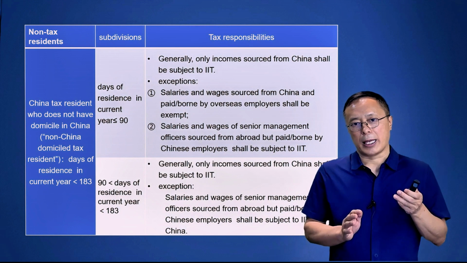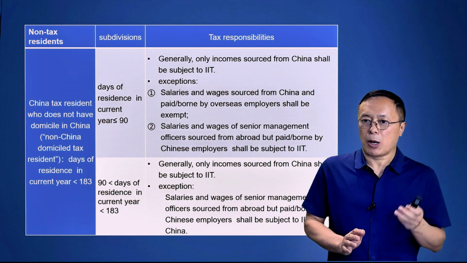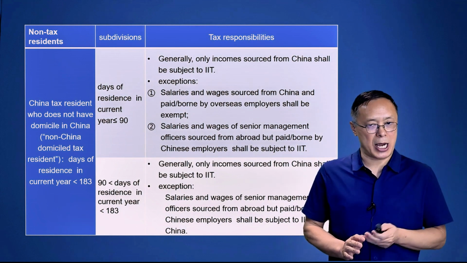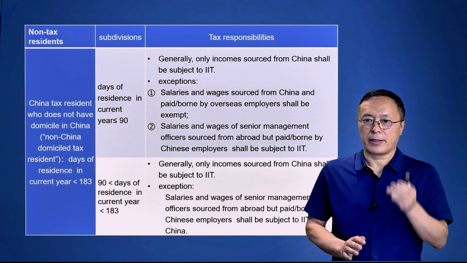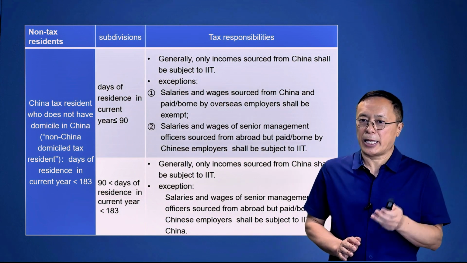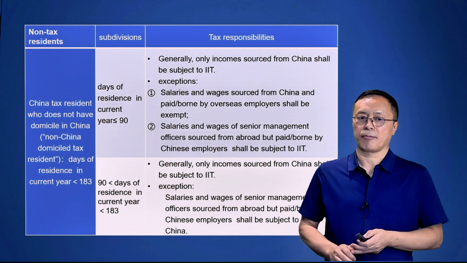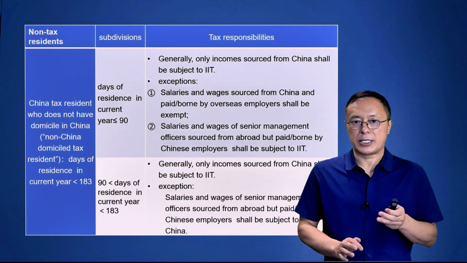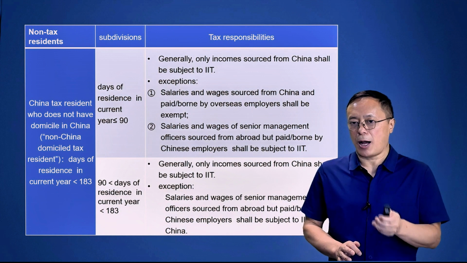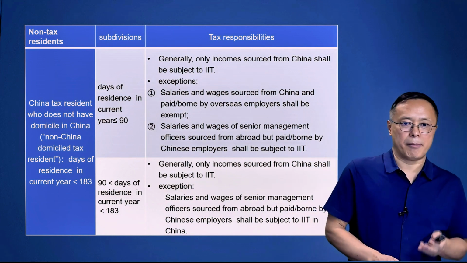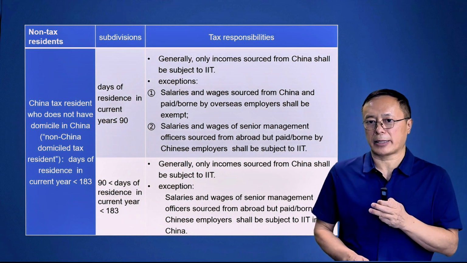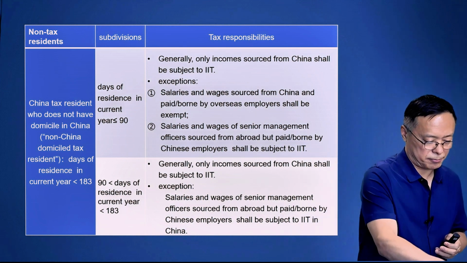The other scenario is an individual who does not have domicile in China but resides in China, and the days of residence within China are less than 183 days in a calendar year. Never residing within China means that the days of residence is 0. So, in this table, I combine two scenarios of non-tax residents as follows.